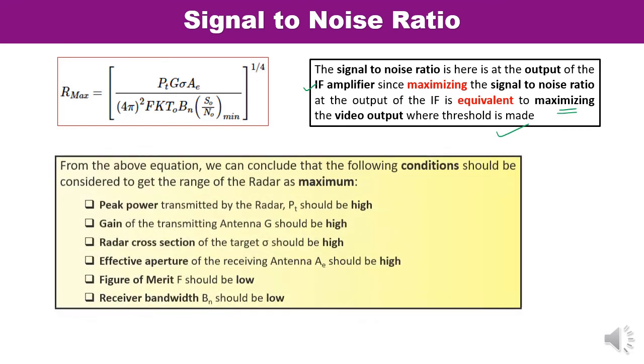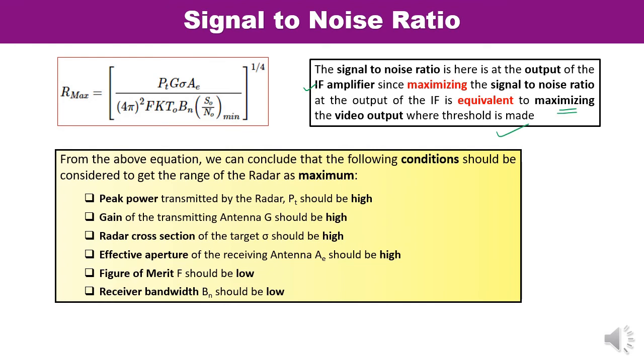And from this equation you can see the numerator terms are going to contribute. When they increase, the radar range will increase. You can see the peak power transmitted by the radar, PT, should be high, this is in the numerator. Gain should be high. Radar cross section of the target, which is sigma, must be high. Effective aperture must be high. All these terms are in the numerator.